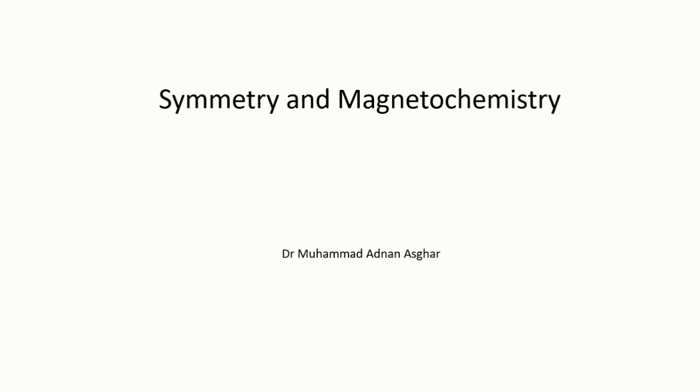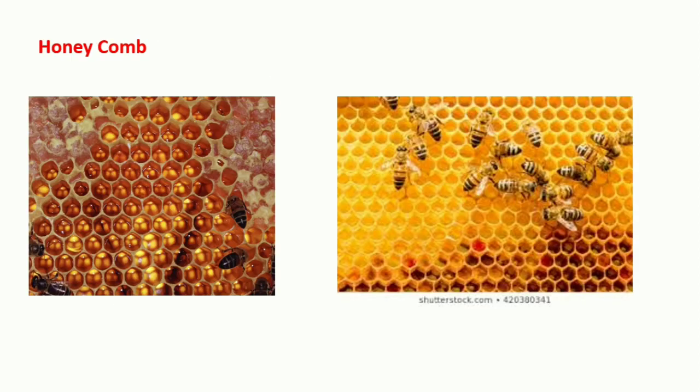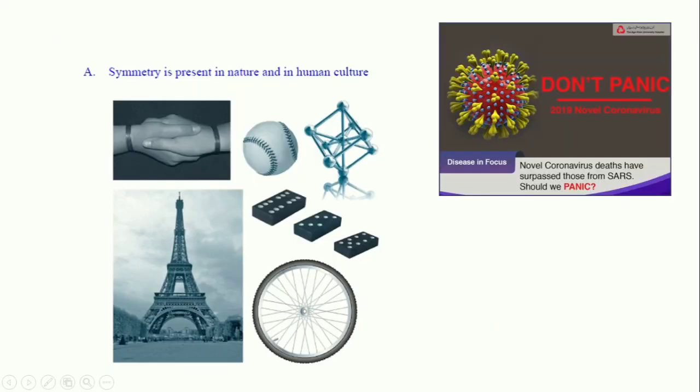My name is Dr. Muhammad Adnan Asghar, and we are going to study symmetry and magnetochemistry. We have already taken many lectures on symmetry. Previously we have discussed symmetry. What is symmetry? Symmetry is when a shape looks identical to its original shape after being flipped or turned. We have discussed the symmetry of nature as well as symmetry of different things made by men.